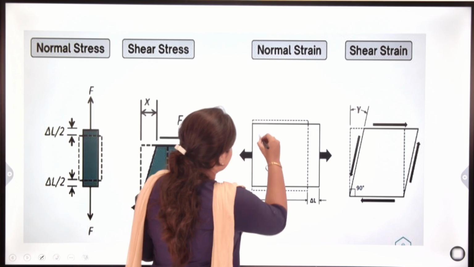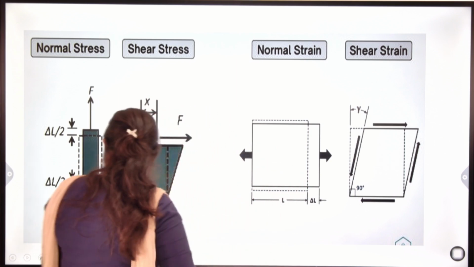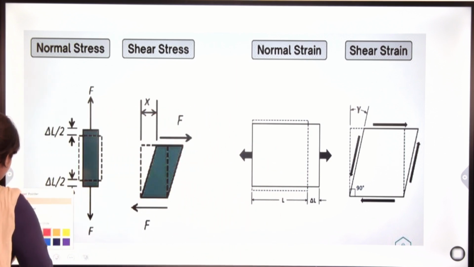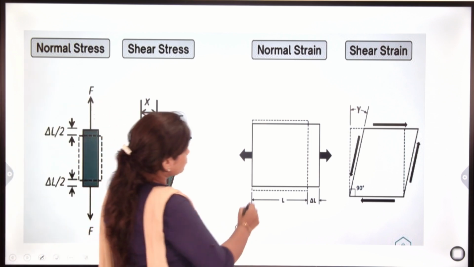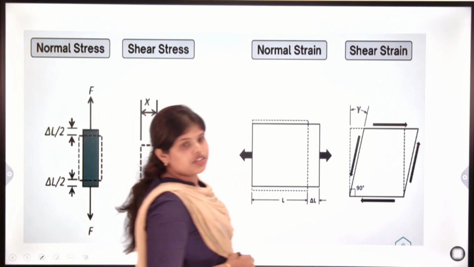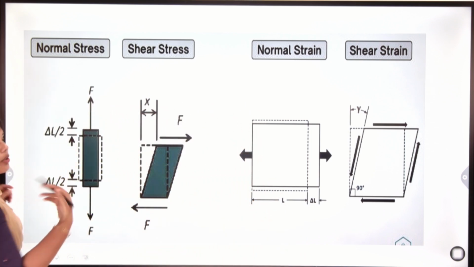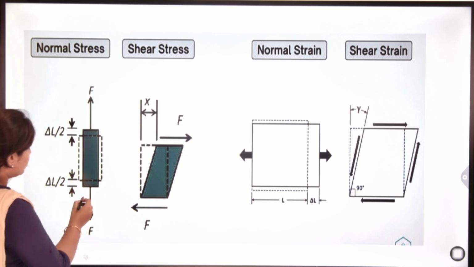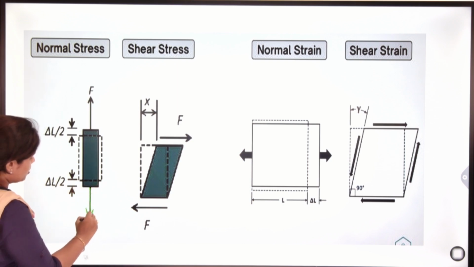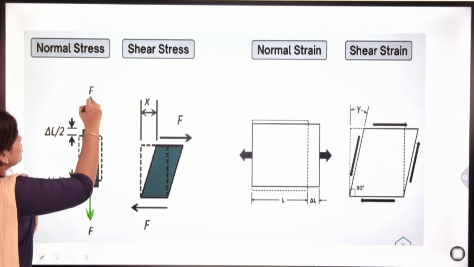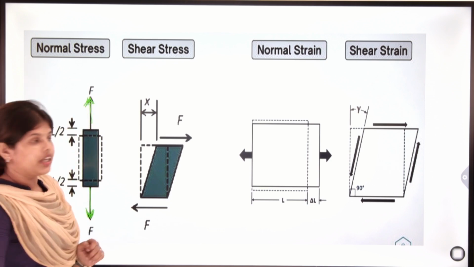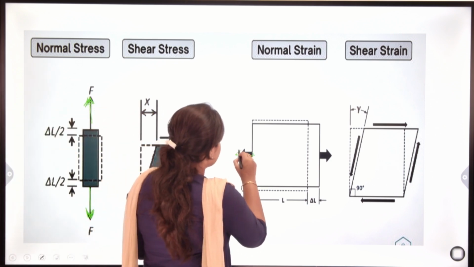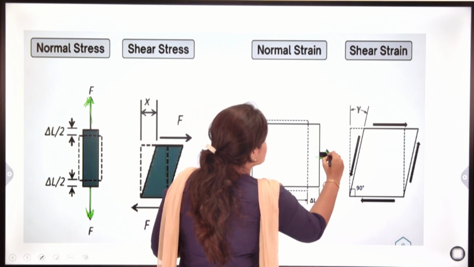Here it is a square body. How is normal stress applied? In the perpendicular direction, force is applied.